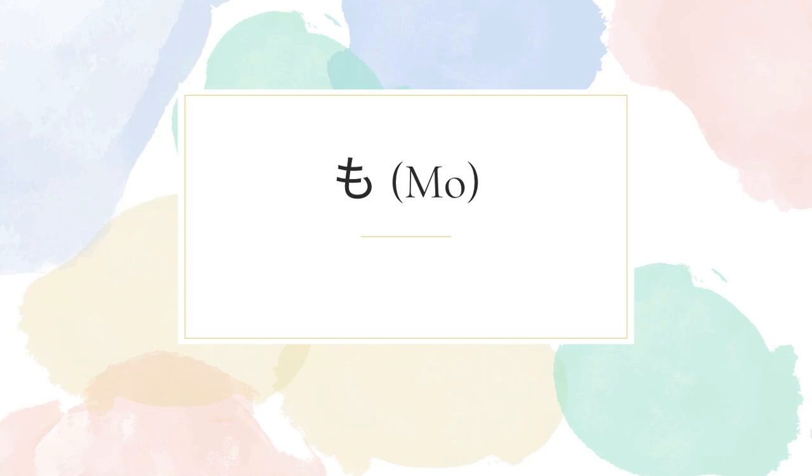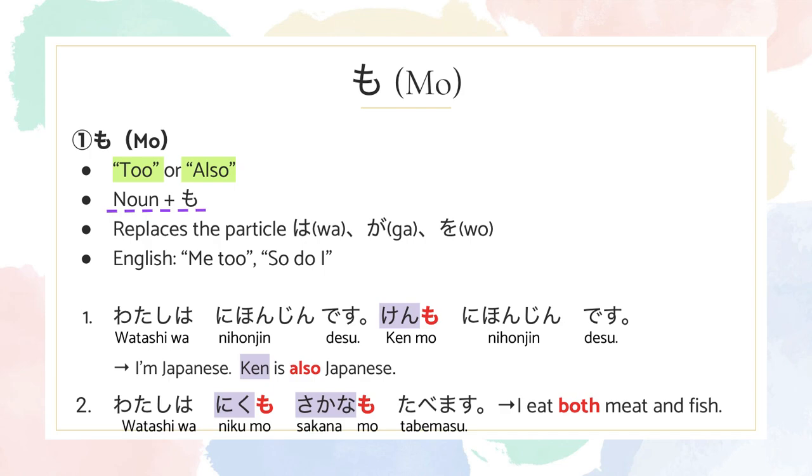Moving on to も. The first function of も is too or also. It's the exact same way you use too or also in English. So this is the formula. There's a noun, and all you have to do is add も at the end.